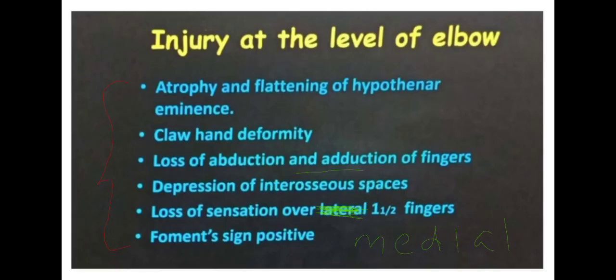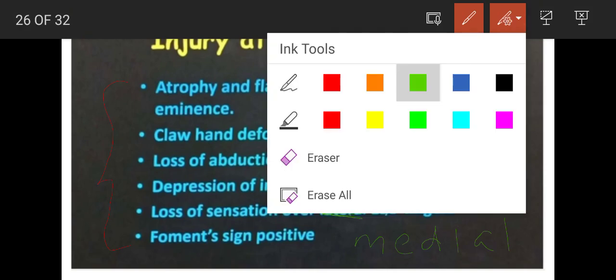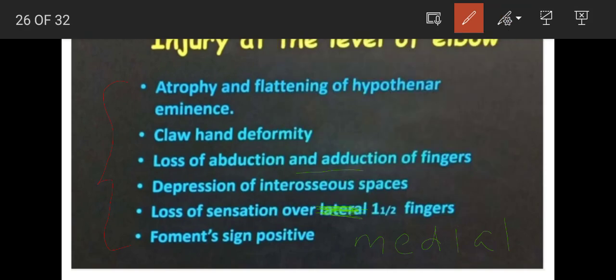So if a patient comes to a clinician or a doctor with these 6 signs, how does the doctor elicit that the ulnar nerve has been injured? He will do a test, and the patient will show a sign. That sign is called Froment's sign. If the ulnar nerve is injured, Froment's sign is positive. If the ulnar nerve is not injured, Froment's sign is negative.